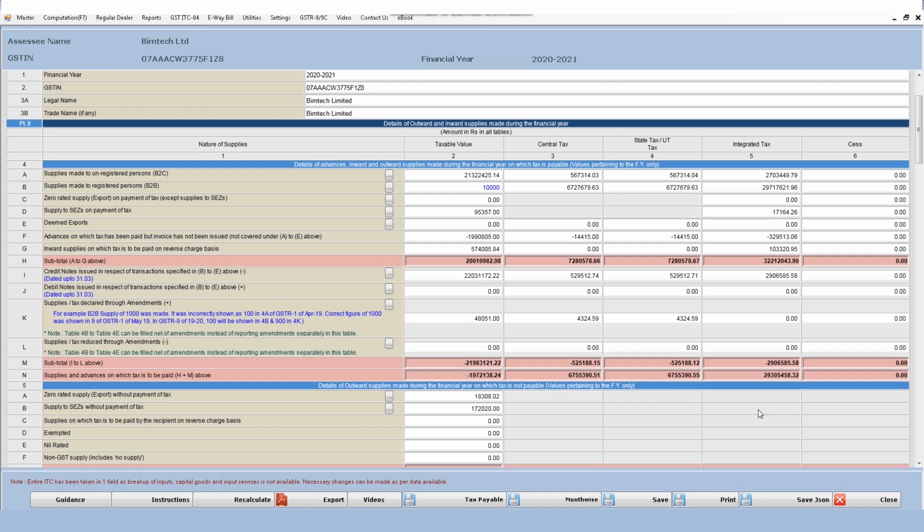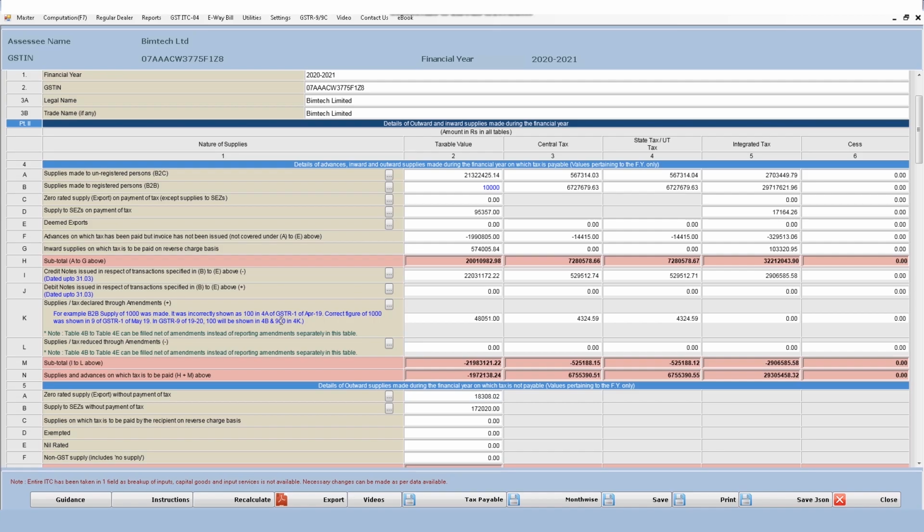Okay, so table number 4 basically deals with the outward supplies, that is the supplies and advances. Basically all the things on which we have to pay the taxes will be included in table number 4. Okay, and one important thing I would like to mention here is that suppose I have to make an amendment. For example, in April month I have shown a B2B invoice as 100 rupees in my GSTR 1, but it was actually 1000 rupees, and in May month I came to know that it is 1000 rupees and by mistake I had filed it as 100 rupees.